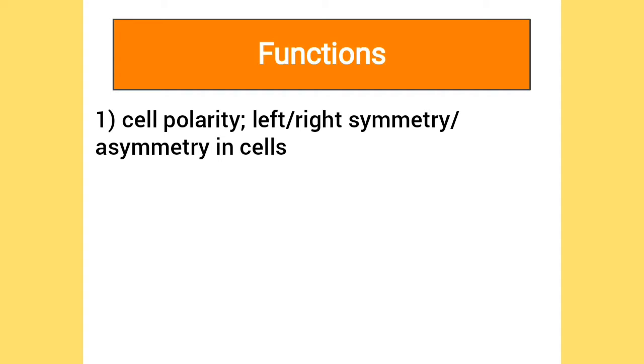Now I will discuss different functions performed by gap junctions in the animal body. Gap junctions are responsible for the development of cell polarity and the left-right symmetry-asymmetry in animal cells. When cells are compromised due to disease or injury and start to die, messages are transmitted to neighboring cells connected to the dying cell by gap junctions.